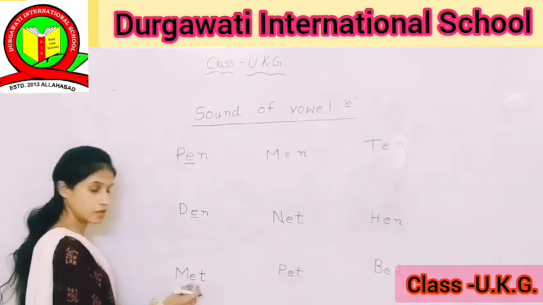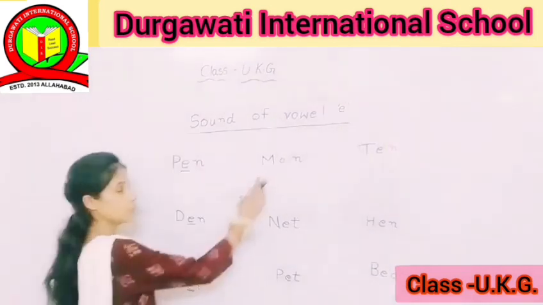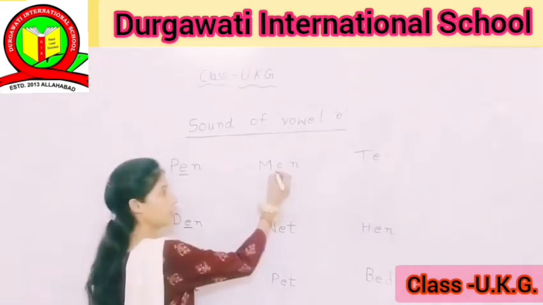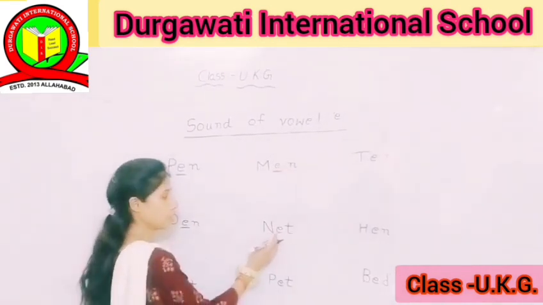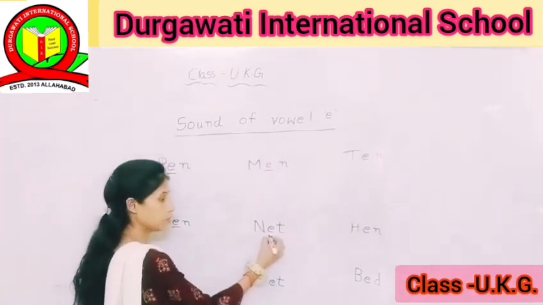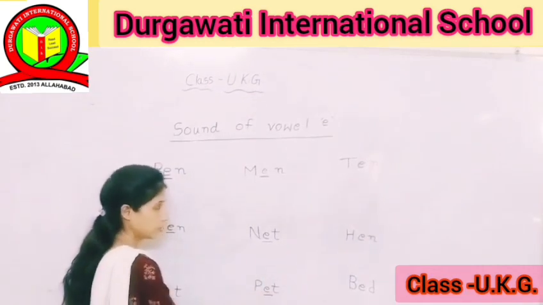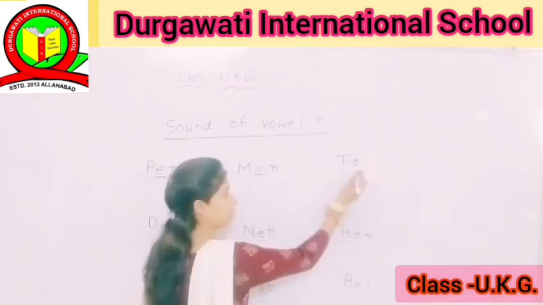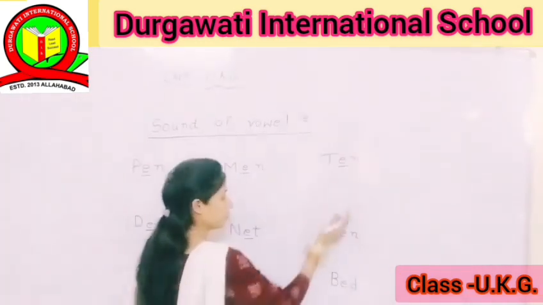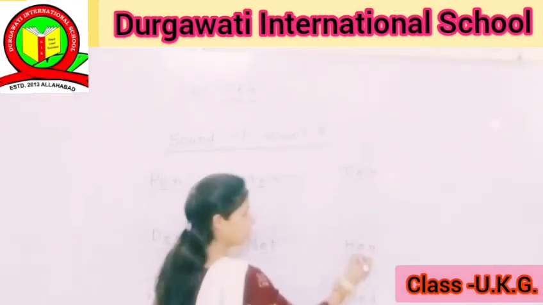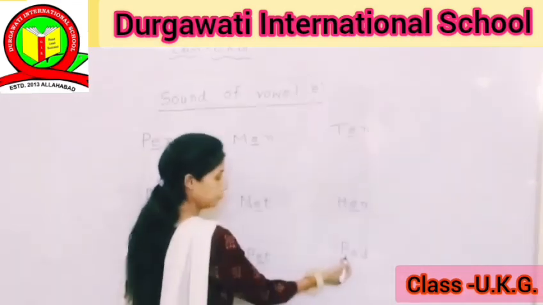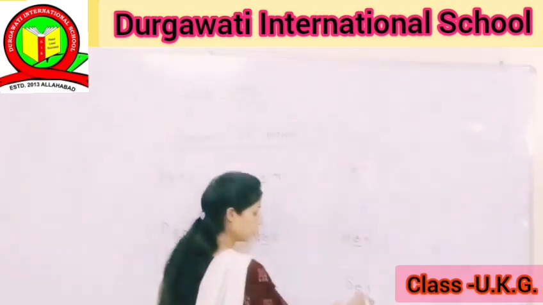M-E-T, met, underline the vowel E. M-E-N, men, underline the vowel E. N-E-T, net, underline the vowel E. P-E-T, pet, then underline the vowel E. T-E-N, ten, underline the vowel E. H-E-N, hen, underline the vowel E. B-E-T, bed, underline the vowel E.